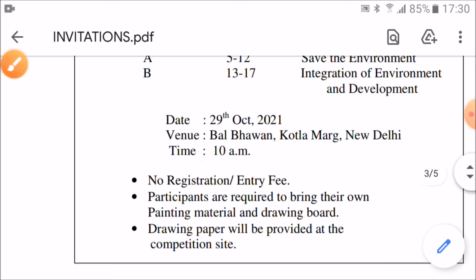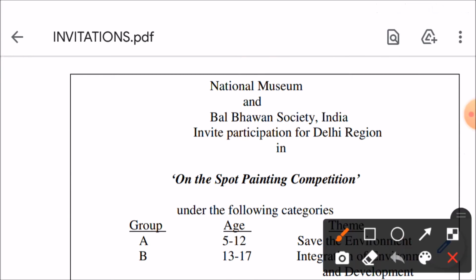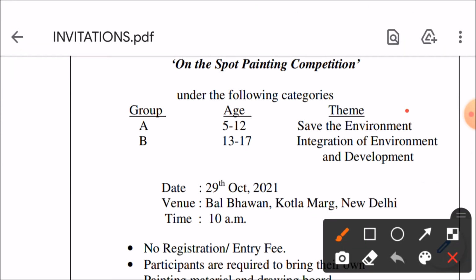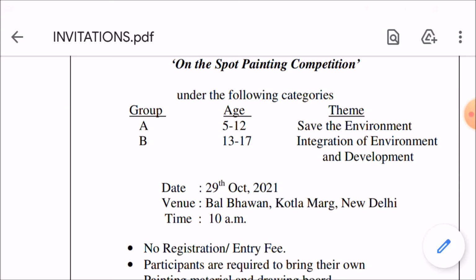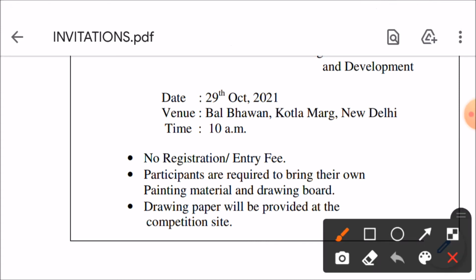So as I told you children, we began with the name of the host. Then invitation was there. Then name of the event was there. Then it was divided into categories and then date, venue and time was mentioned. Here we did not require the name of the chief guest as we have not invited one, so we have omitted that point. Then specific information was given.